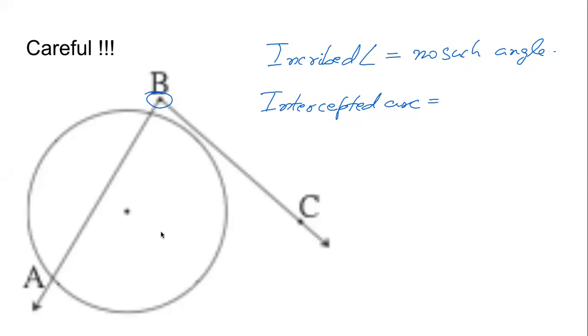Now Anushka is saying there is no intercepted arc also. And yes, she is correct. There is no intercepted arc because although one endpoint of this arc is on the circle, the other point on the angle is on the same hand. If it were otherwise, it could have been here. But that's not happening. So in this case, no such arc. We need to be extremely careful to identify the inscribed angle and intercepted arcs. It is necessary to identify them, otherwise everything is wrong.